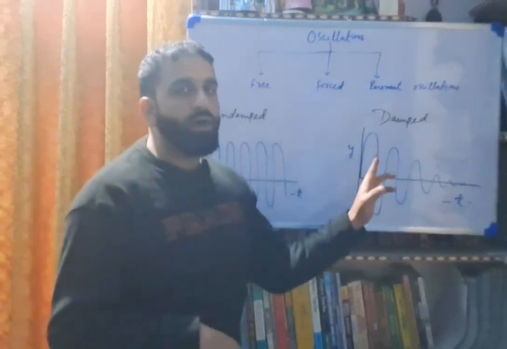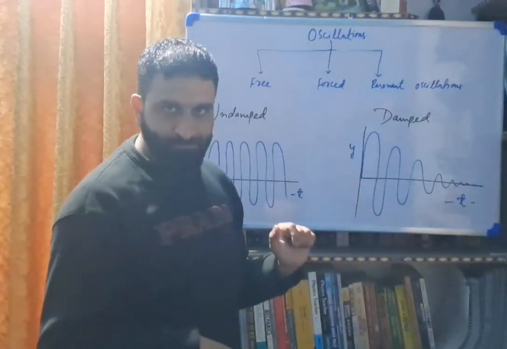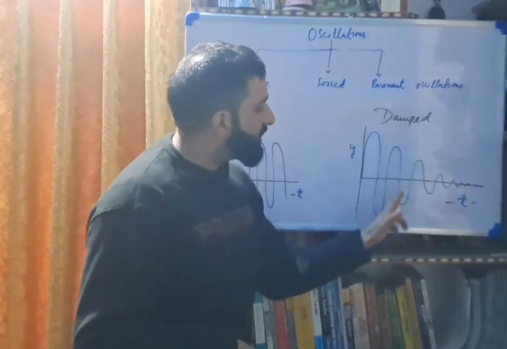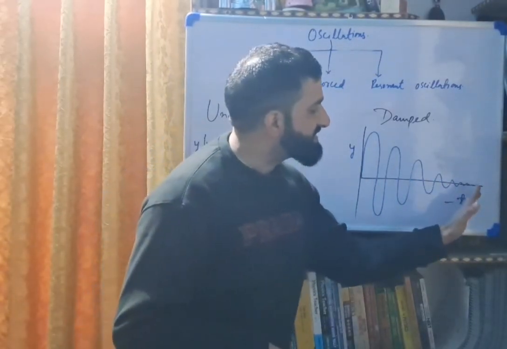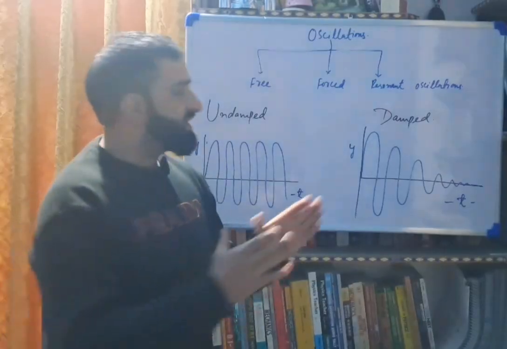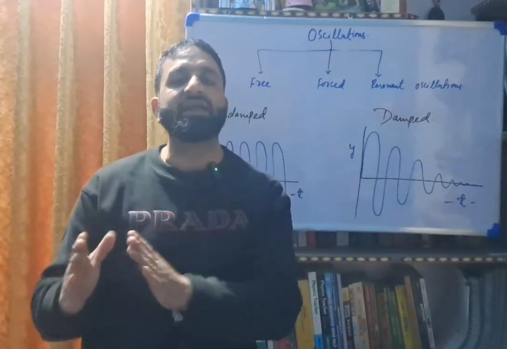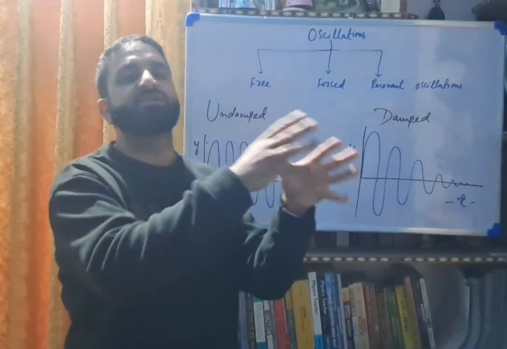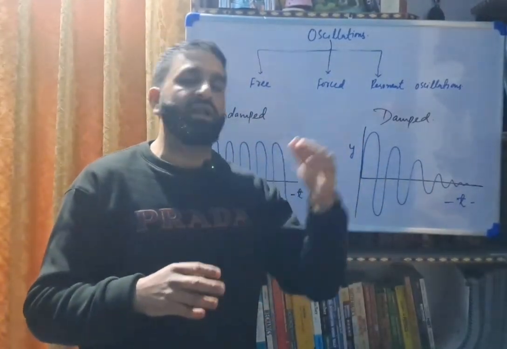Now, talking of damped oscillations, the amplitude of the vibrations gets less and less until it becomes zero. That means the energy of the oscillator or the vibrating body is dissipated against some dissipative force. That means these types of oscillations die out ultimately.